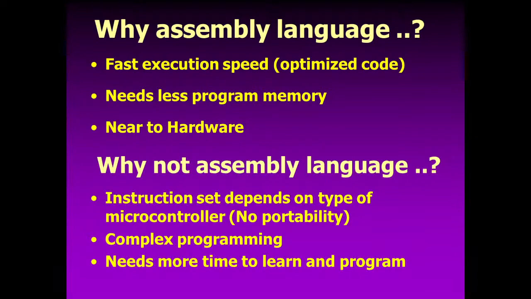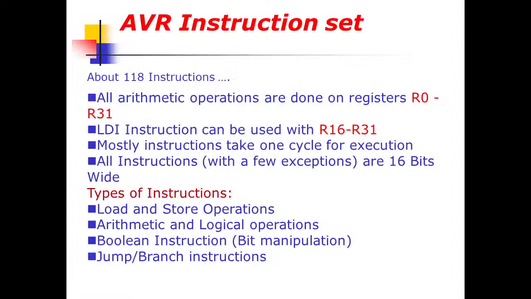The hex file generated from an assembly language program occupies less memory compared to the C program, and assembly language is very near to the hardware, and that's why we go for it. We have also seen that the AVR instruction set has about 118 instructions in total.